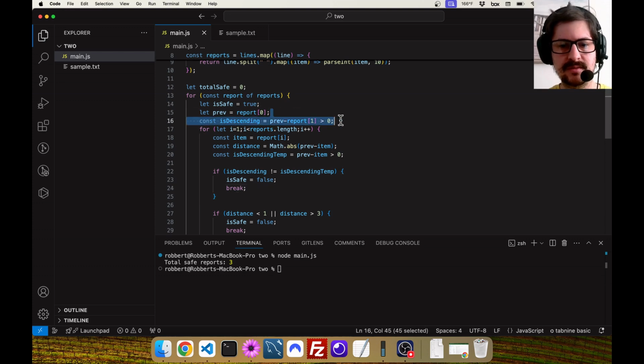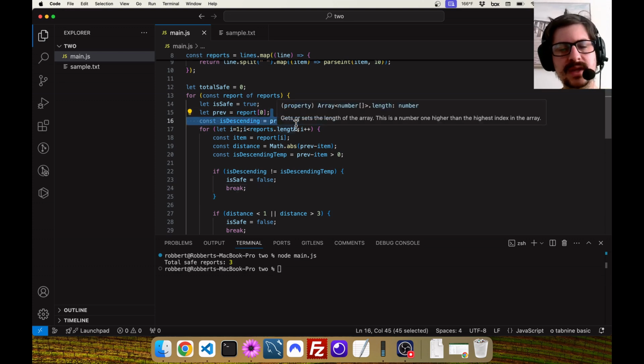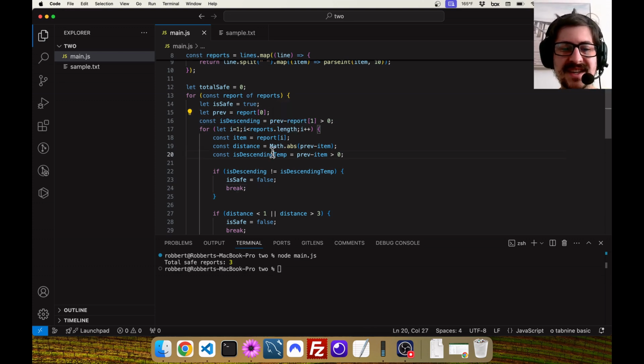So that's a little complicated. Basically, what I'm doing here is I'm checking the first two numbers in the list and saying, is that descending or ascending? I do that by calculating the subtraction of them, and if that's above 0, it means the previous is bigger than report 1, which means it's going down. Then every time I loop, I calculate the same thing again, previous minus item. And then I say, if they're not the same, then it's gone on a curve.